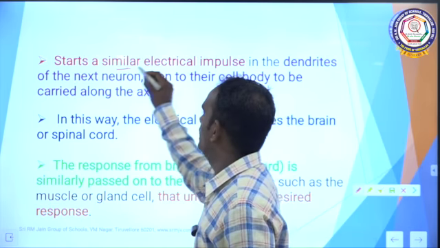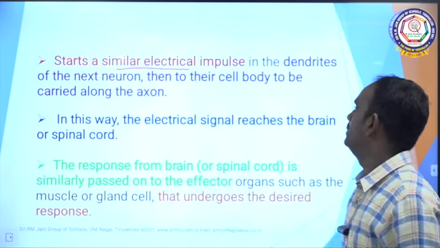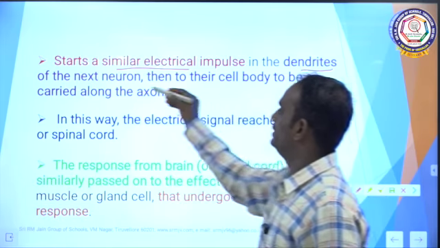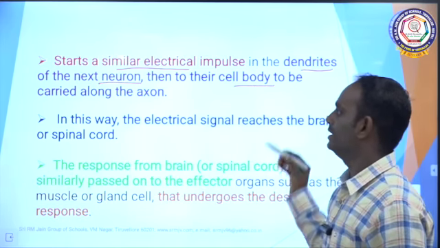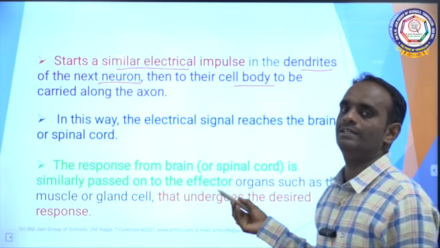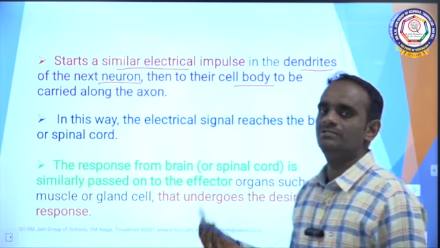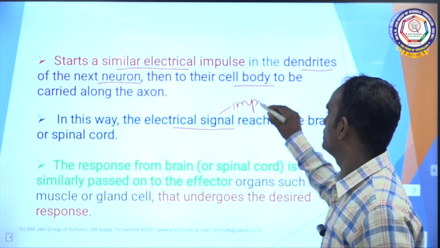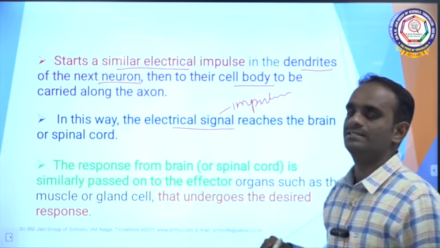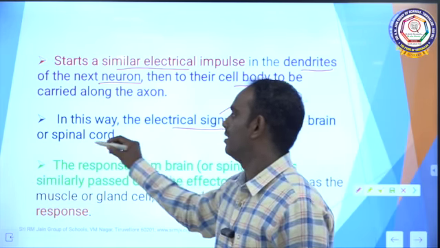It starts a similar electrical impulse in the dendrites of the next neuron, then to the cell body, and then it is carried along the axon. In this way, the electrical signal or electrical impulse reaches the brain and the spinal cord.